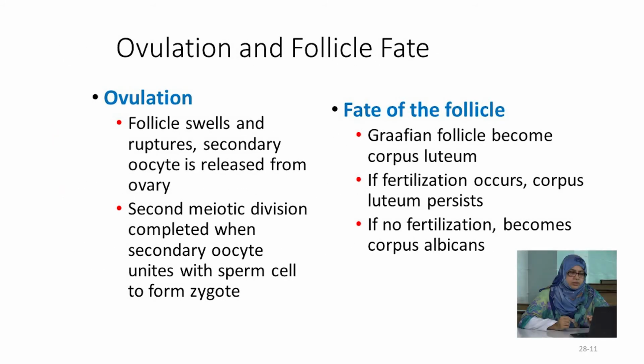Now, what is ovulation and the fate of the follicle? Ovulation is when the follicle swells and ruptures. The secondary oocyte is released from the ovary, and the second meiotic division is completed when the secondary oocyte unites with the sperm to form a zygote. The fate of the follicle: the Graafian follicle becomes the corpus luteum. If fertilization occurs, the corpus luteum persists. If there is no fertilization, the corpus albicans is formed.